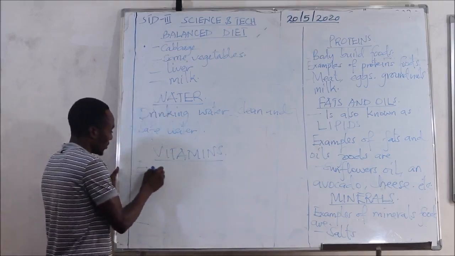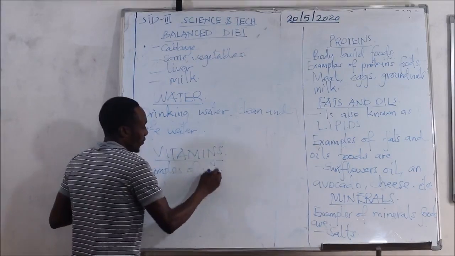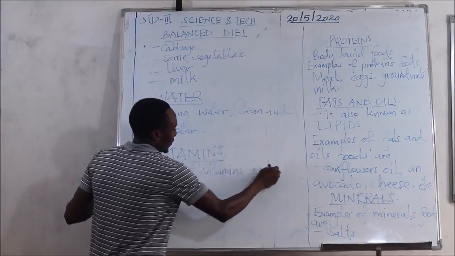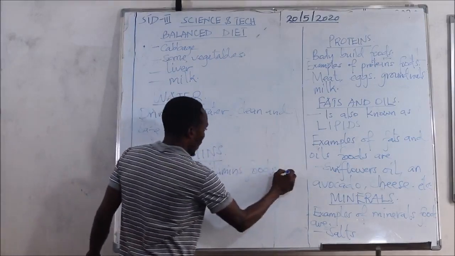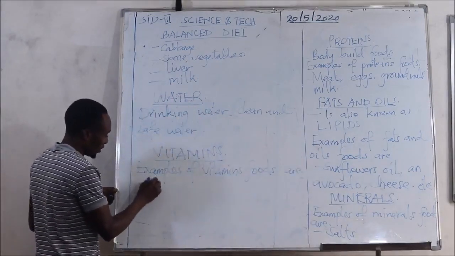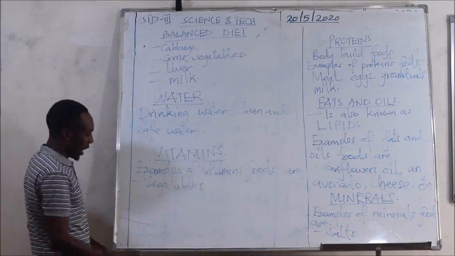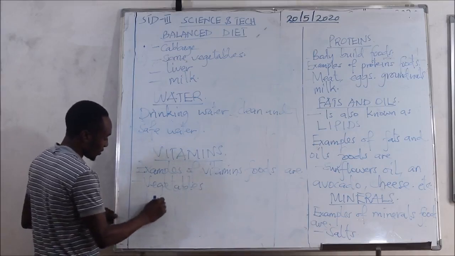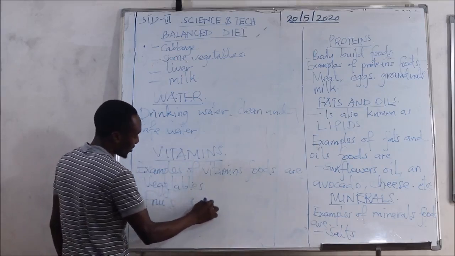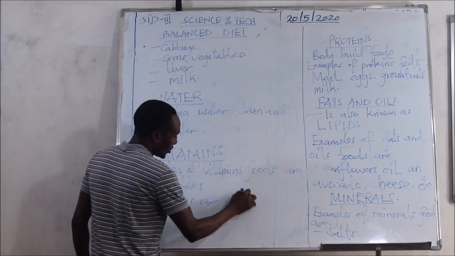Examples of vitamins foods are vegetables, and also fruits such as oranges and watermelon.